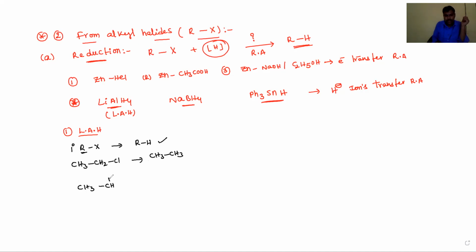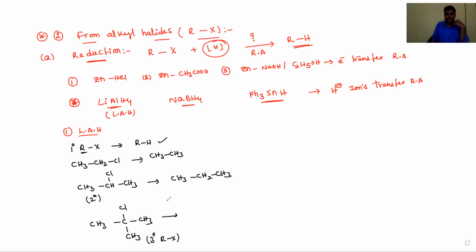And the secondary alkyl halide, where the halogen is attached to a secondary carbon, is called a secondary alkyl halide. This is a secondary alkyl halide. Then it is converted into CH3-CH2-CH3. And here, CH3-C(Cl)(CH3)-CH3 is called a tertiary alkyl halide. Okay, this tertiary alkyl halide, LAH cannot reduce into alkanes.